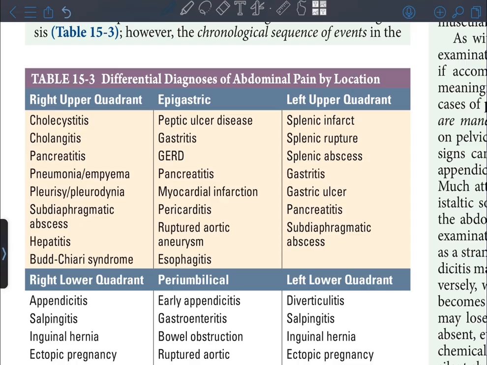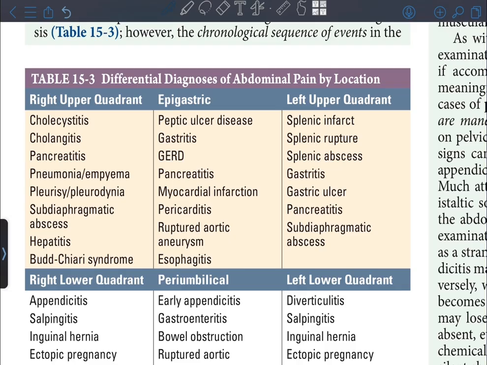Epigastric: peptic ulcer disease, gastritis, GERD, pancreatitis, myocardial infarction, pericarditis, ruptured aortic aneurysm, esophagitis. Left upper quadrant: splenic infarct, splenic rupture, splenic abscess, gastritis, gastric ulcer, pancreatitis, subdiaphragmatic abscess.